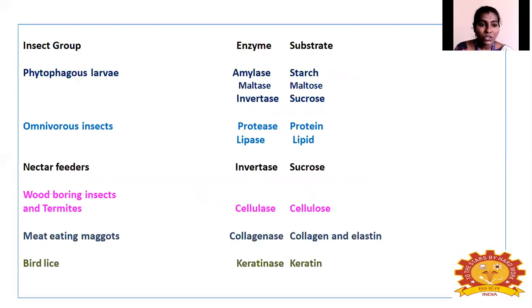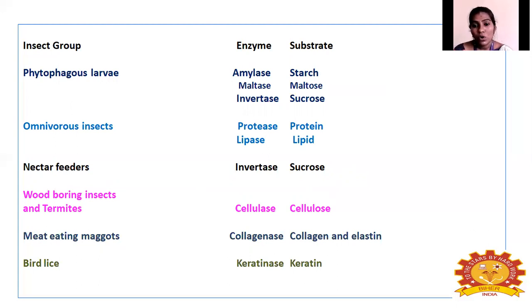So here I have given the list of enzymes and the substrates present based upon the insect group. First one is phytophagous larvae. The phytophagous, the general leaf-eating larvae, will basically have three types of enzyme. One is amylase, maltase, invertase. So what are the substrates? Amylase means starch, maltase means maltose, invertase is breaking the substrate sucrose.